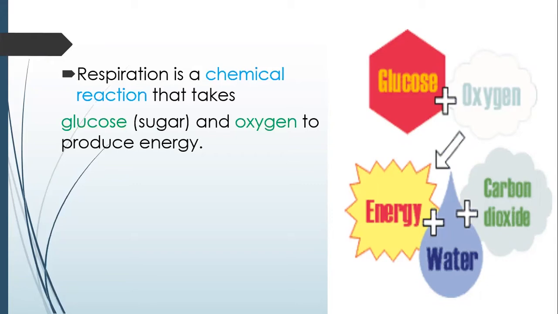How? Here's the point. Your body takes the sugar, especially glucose, from the food that you eat and the oxygen from the air to produce energy. Here is a simple equation. I have glucose from the food that you eat plus oxygen from the air equals energy that you consume to do your activities. This reaction also gives us water and carbon dioxide.